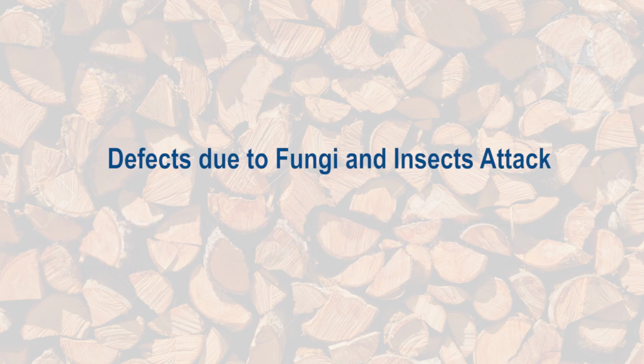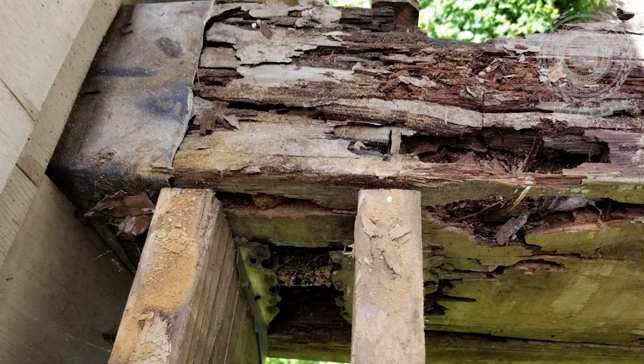Third are the defects due to fungi and insect attack. Fungi are minute microscopic plant organisms. They grow in wood if the moisture content is more than 20 percent and it is exposed to air. Due to fungi attack, rotting of wood takes place. Wood becomes weak and stains appear on it.